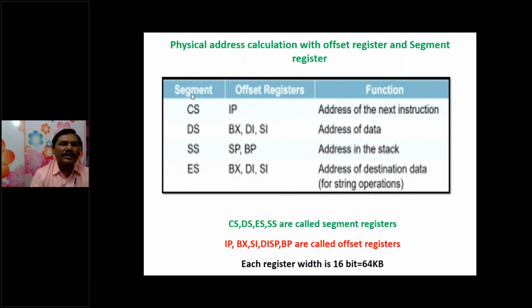What is the use of having two types of registers, segment registers and offset registers? For example, take the segment registers as a textbook, whereas the offset registers are the pages in the textbook. We cannot read the complete textbook at a time; we have to go page by page. Like that, here also data will be operated by the instruction pointer along with the code segment addresses. That is the use of having two types of addresses here.